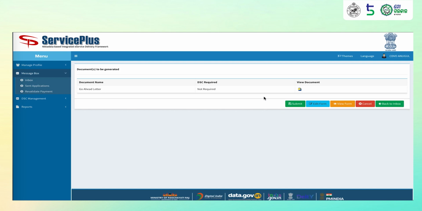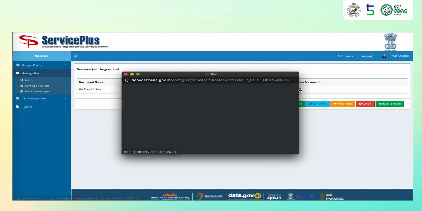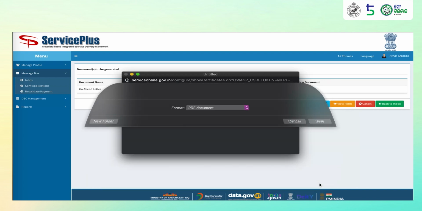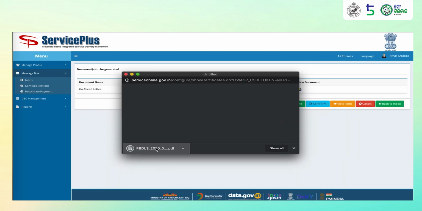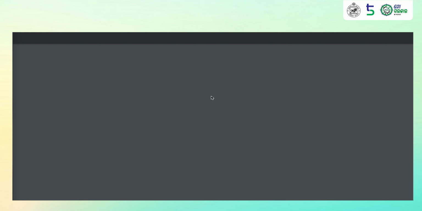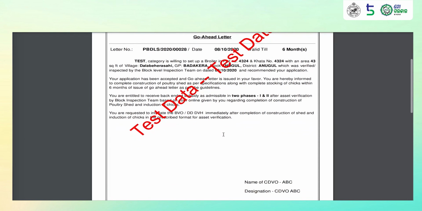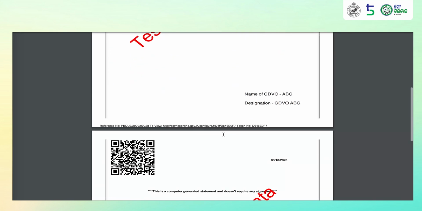At this step, the portal will automatically release a go ahead letter, which can be viewed using this button. The CDVO can download this go ahead letter for his or her reference, save it in his computer. The go ahead letter has all the details that have been entered by the applicant.